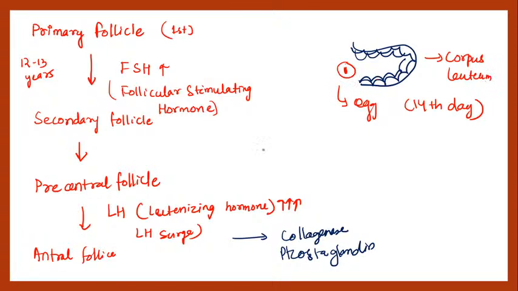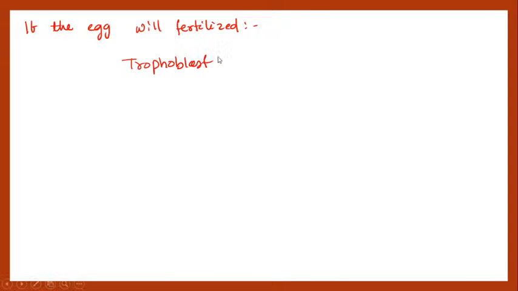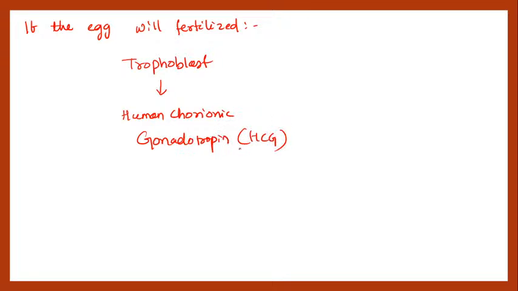So if the egg is fertilized, then there will be a formation of an outer layer. This is called the trophoblast. Right? The egg is fertilized now. So from the trophoblast there will be a secretion of an important hormone. Its name is human chorionic gonadotropin, your very favorite HCG, and it is a marker of pregnancy.